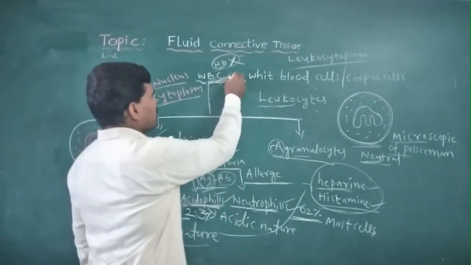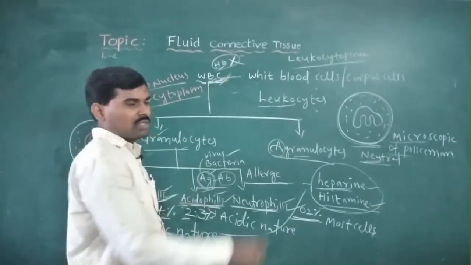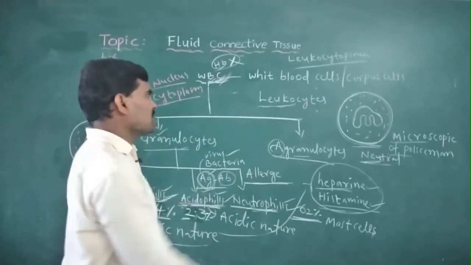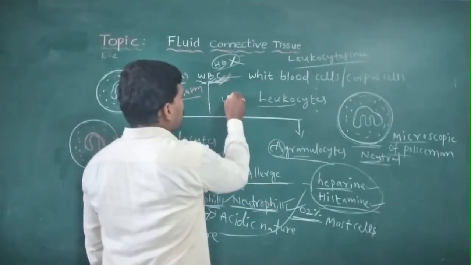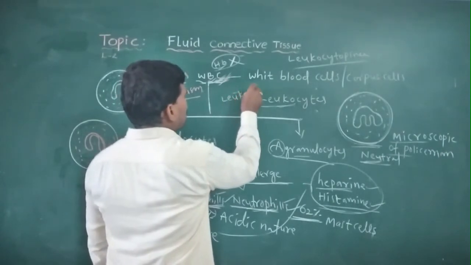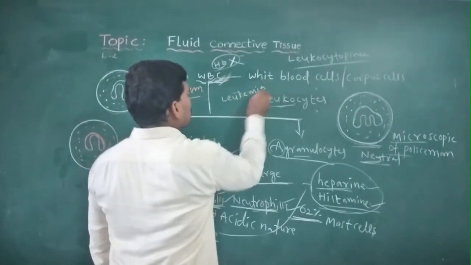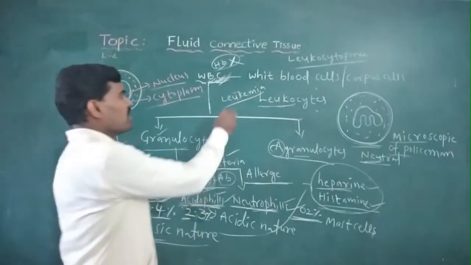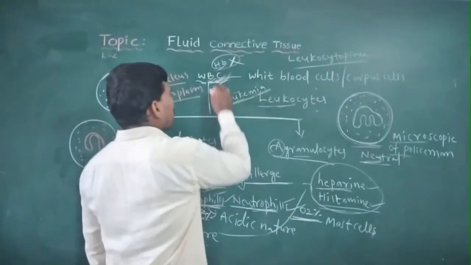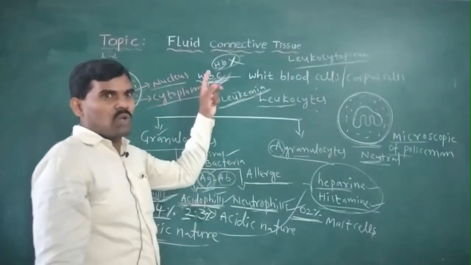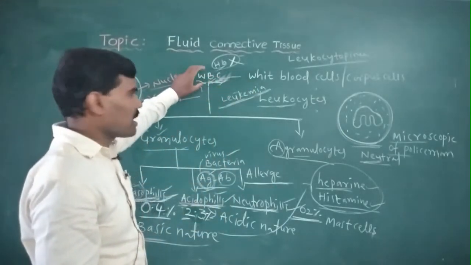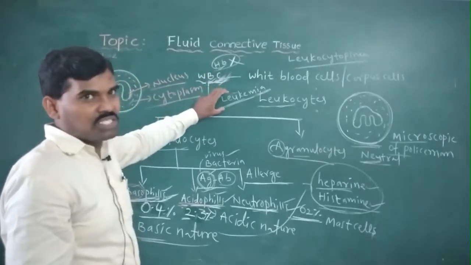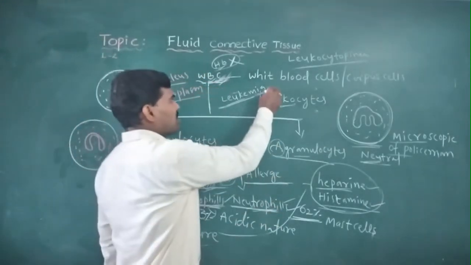An increase of WBCs occurs in leukemia, or blood cancer. In leukemia, immature WBCs increase in number in the blood levels. Leukemia is nothing but cancer, blood cancer.